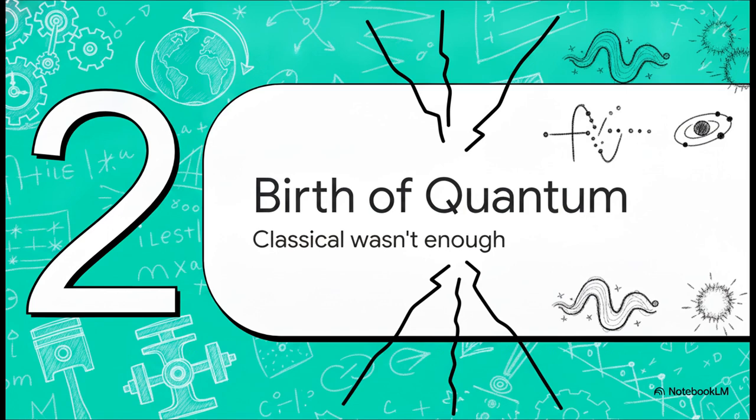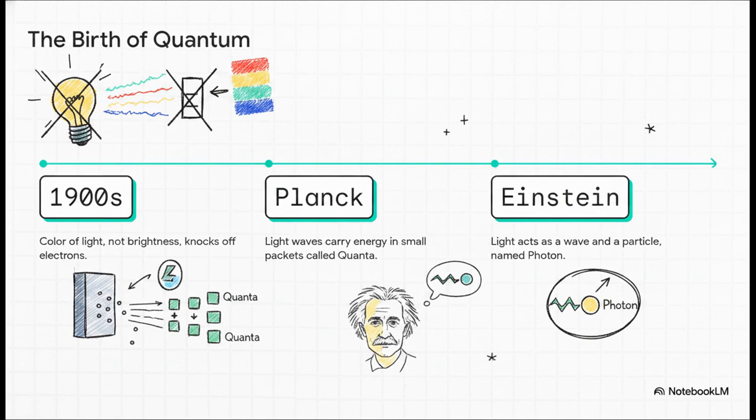Section 2. The birth of quantum physics, when classical physics wasn't enough. Let's move on and see how this builds. Regular classical physics, dealing with Newton's laws of motion, was great for orbital mechanics and macro engineering. But eventually, scientists stumbled onto a historical mystery where those reliable laws completely failed. Back in the early 1900s, the photoelectric effect baffled everyone. See, when light hits metal, it knocks off electrons.